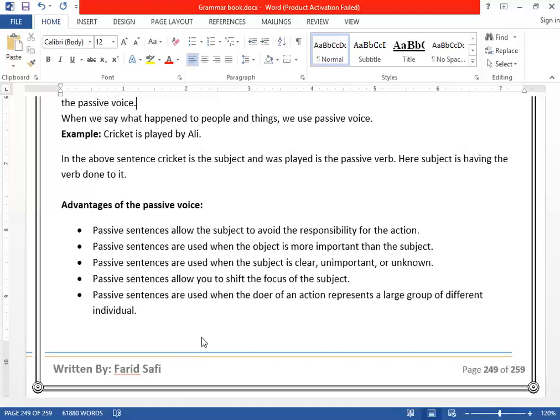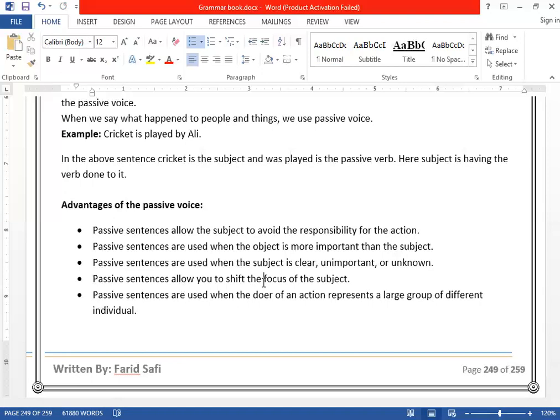Now, passive sentences are used when the object is more important than the subject. Passive sentences are used when the subject is unclear, unimportant or unknown. Passive sentences allow you to shift the focus of the subject. Like as I told you, the mirror is broken. I am more focused on the mirror. I shifted the focus from Ali, that Ali broke the mirror.